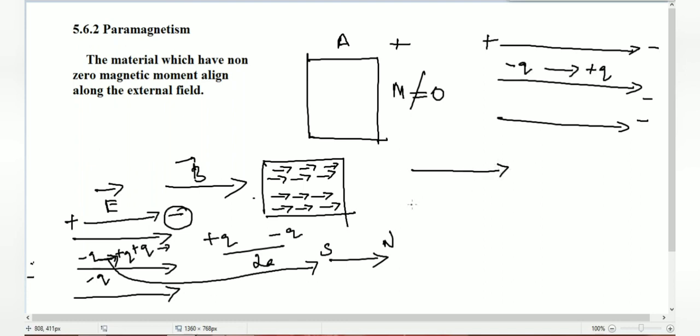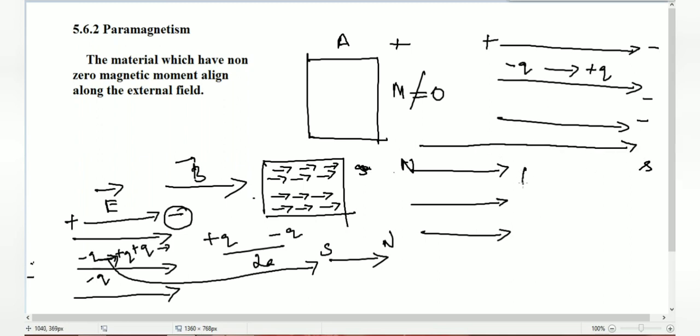This is the external magnetic field lines. What is the magnetic field lines? Suppose this is north and this is south. So okay, we can simply draw it like this, north to south, right? From north pole to south pole, the magnetic field lines are traveling in this direction. If you place your material here, you have n number of dipoles, right? So what is dipole moment? South pole, north pole, south pole, north pole, right? South pole, north pole.